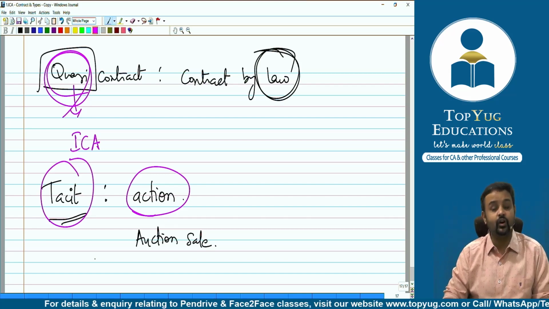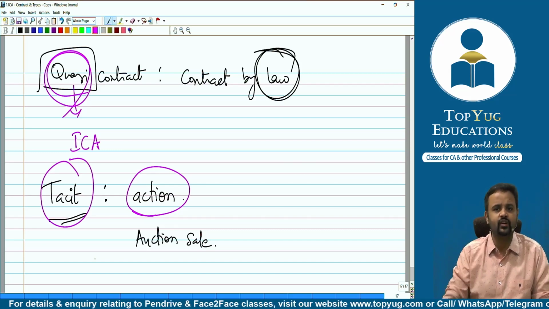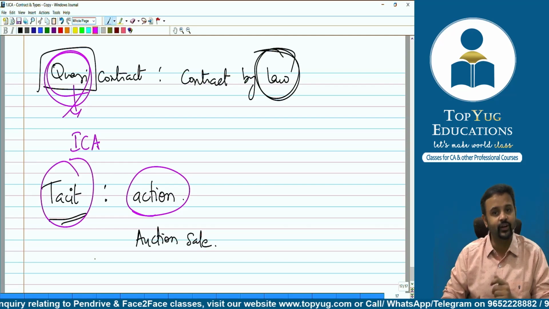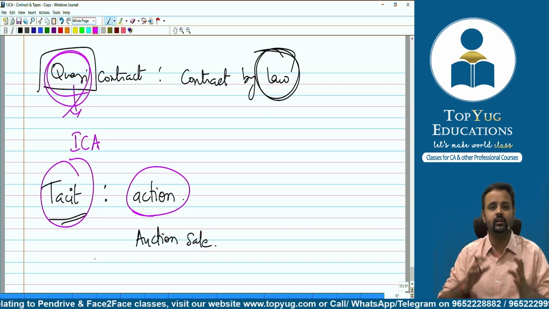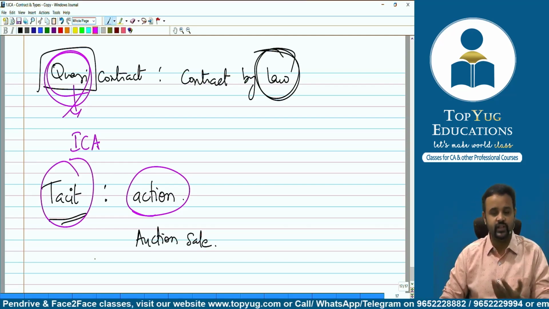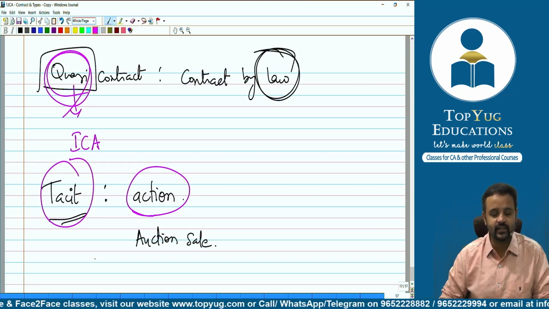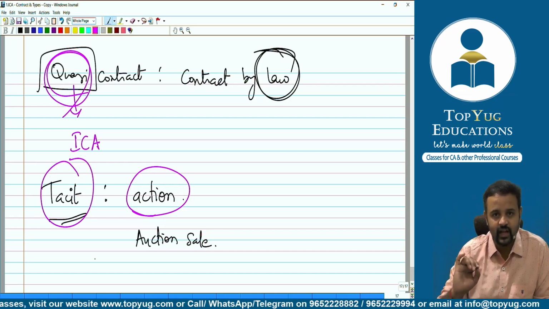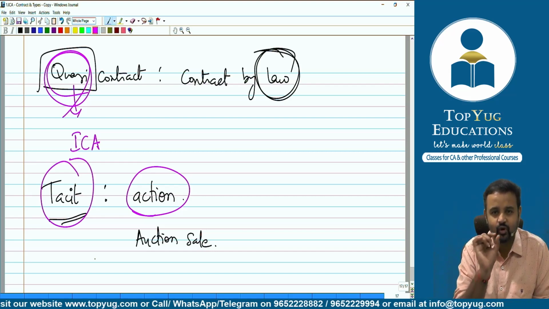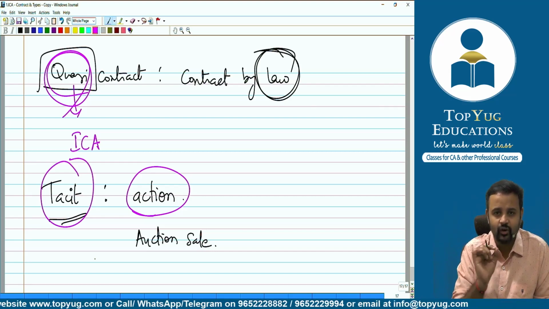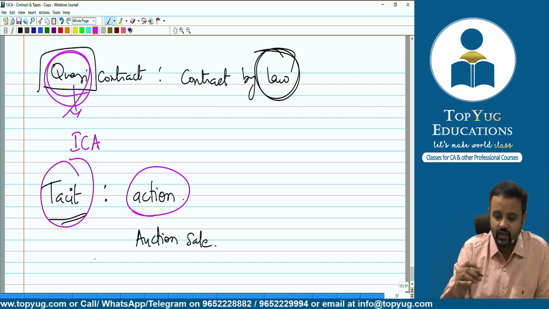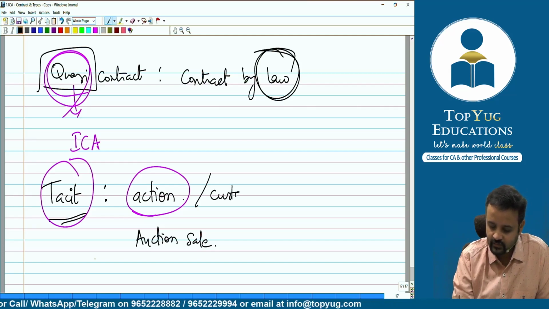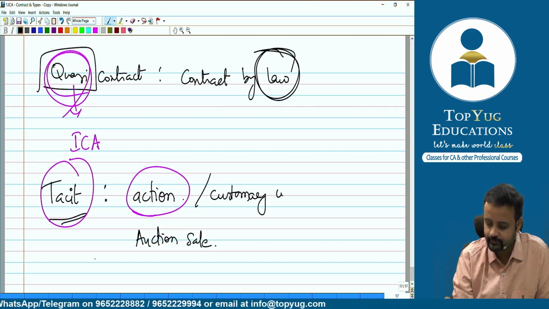So these type of things, or maybe they'll say no, not this striking of hammer, but "going, gone." They'll use these type of terms, going, gone. So once they say gone, that means the contract comes into place. So that is also possible. Okay, so kindly understand, tacit contract is one of the contracts where it's purely based on action or purely based on some customary mode, like 1, 2, 3, going, gone, like that they may use. Okay, action, or as I said, customary mode.